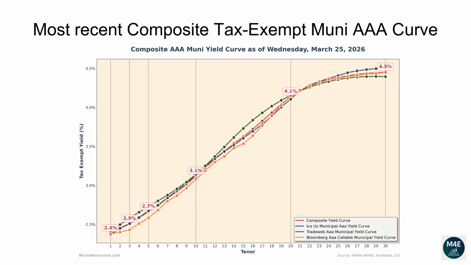The one-year composite tax-exempt yield is 2.39%. The two-year yield is 2.45%. The three-year yield is 2.51%. The 5-year yield is 2.66%. The 10-year yield is 3.12%. The 20-year yield is 4.14%. The 30-year yield is 4.45%.